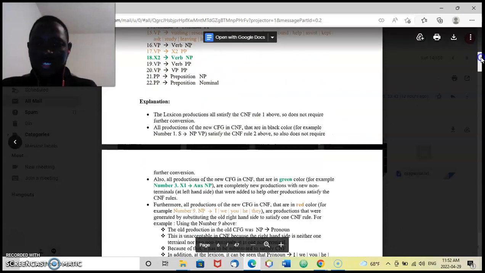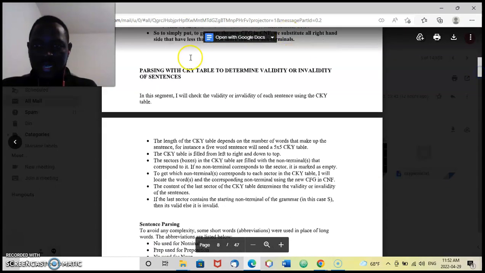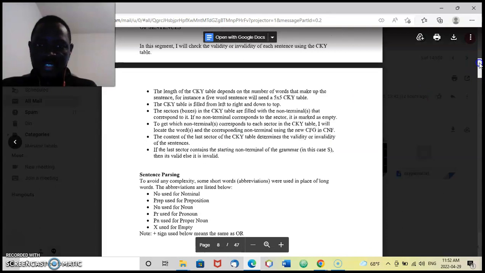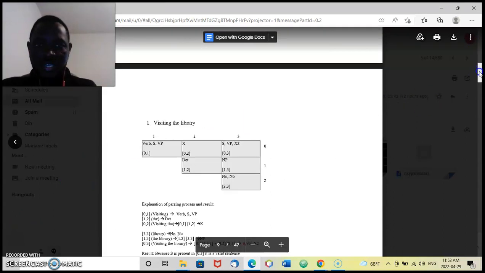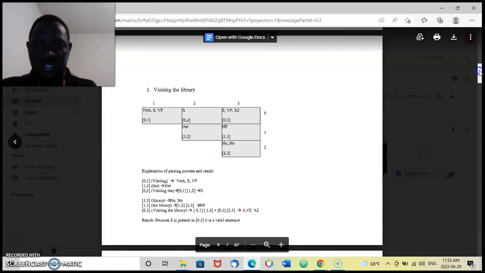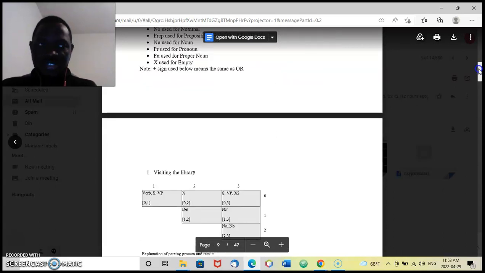Okay, so that is basically what I explained down here in the explanations, and after that I go into the sentence parsing, and I'm parsing the sentence with the CKY table. The CKY table is built in a way, as defined here, that each word in a sentence is parsed, and then groups of words are parsed, and so on and so forth.